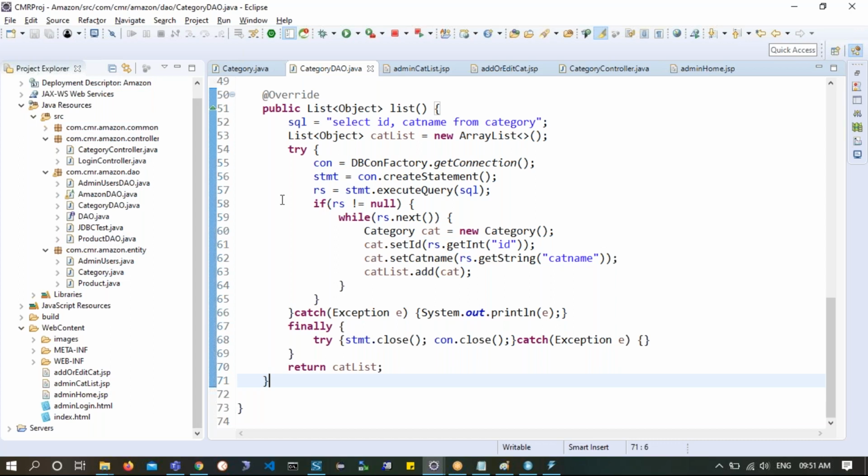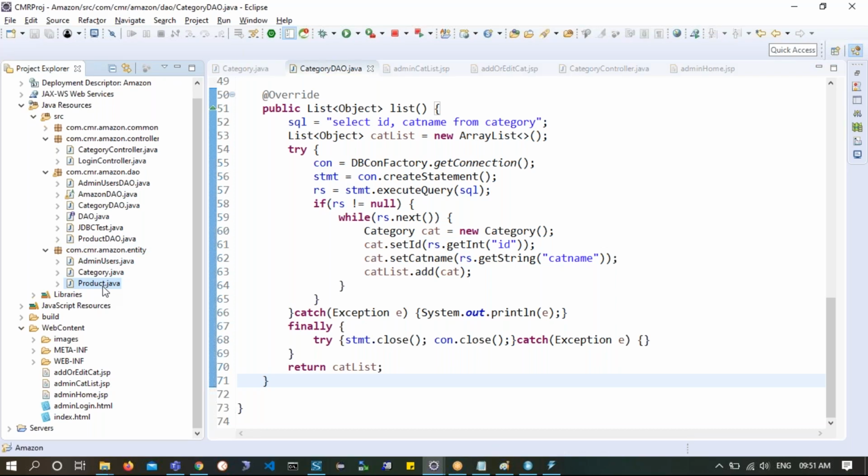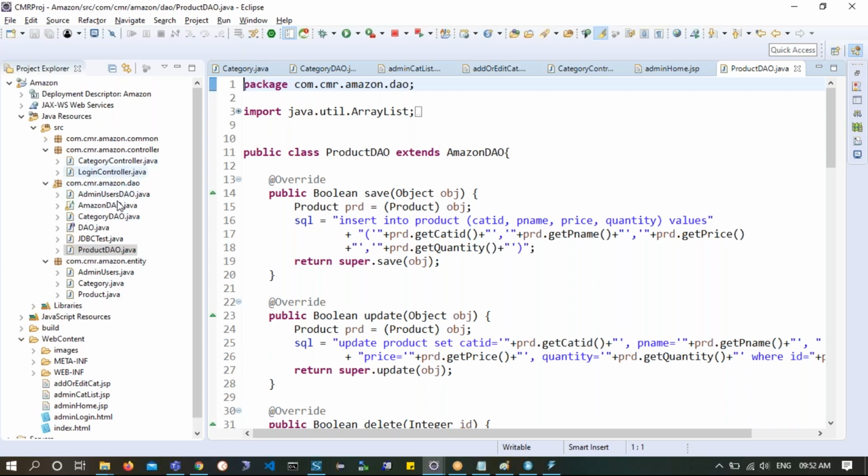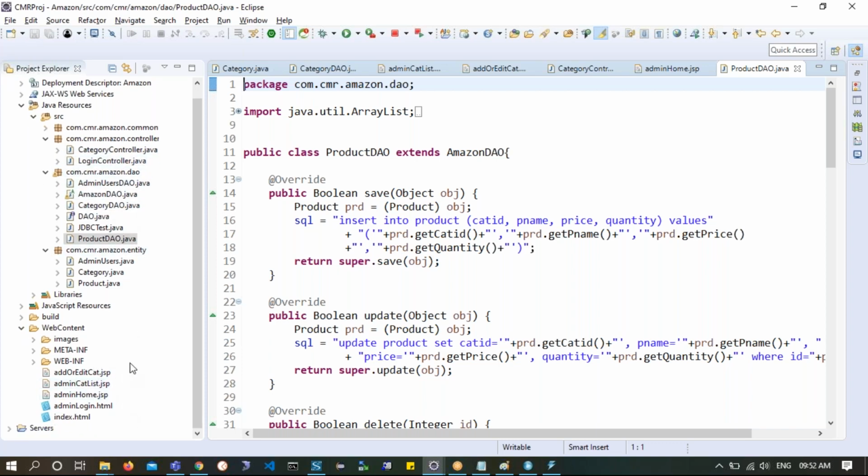Tomorrow we will see how to do the same kind of thing with respect to product. Tomorrow's session is important because we will create everything from scratch. We already have the product and product DAO, so they're the same. Apart from that, we have to create everything. The JSP pages are not there like category as we have today. So tomorrow we will write the product controller followed by the two JSP pages, and then I'll show you how we will bring it.